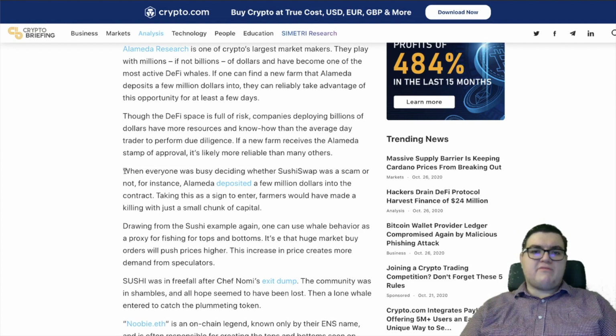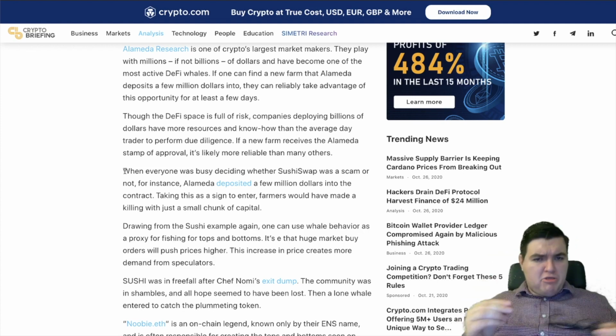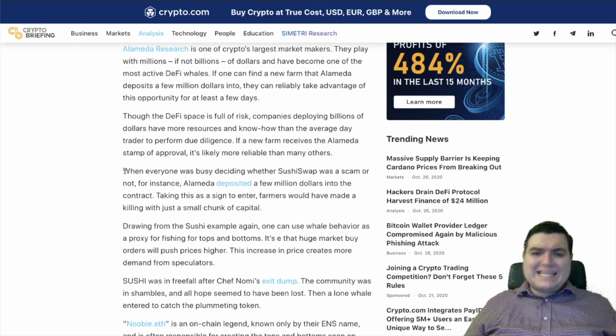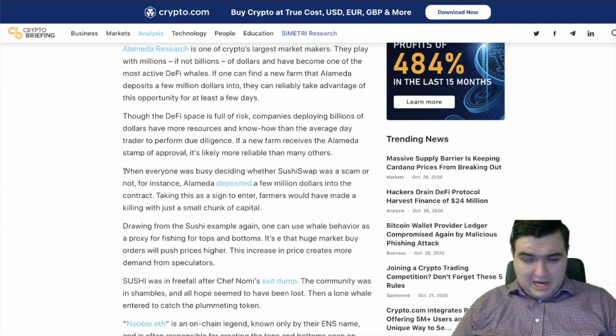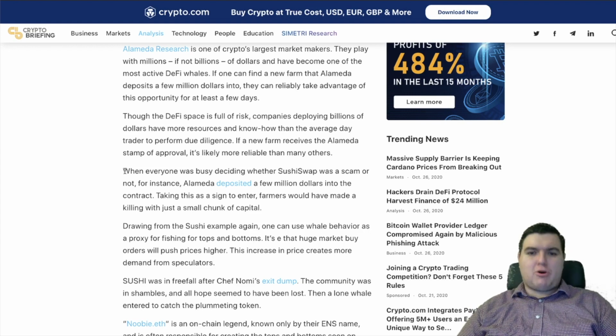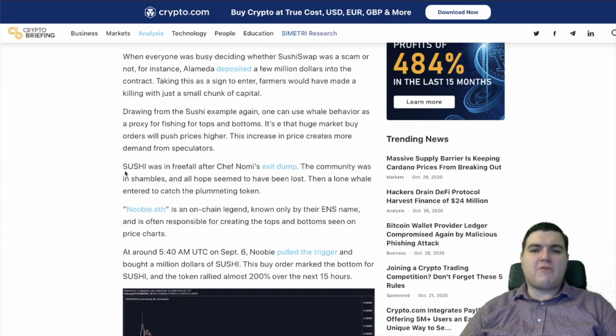A good example of this: if one can find a new farm that Alameda deposits a few $1 million into, they can reliably take advantage of this opportunity for at least a few days. Though the DeFi space is full of risks, companies deploying billions of dollars have more resources and know-how than the average day trader. When everyone was busy deciding whether SushiSwap was a scam, Sushi was definitely an interesting project to say. Alameda deposited a few $1,000,000 into the contract. Taking this as a sign to enter, farmers would have made a killing with just a small chunk of capital.